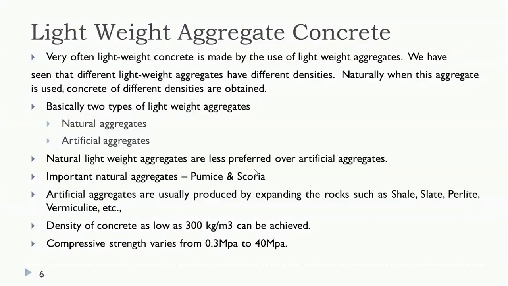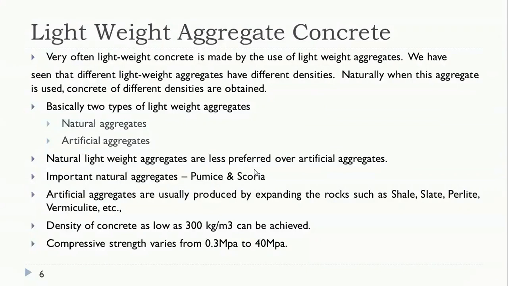In lightweight aggregate concrete, we can achieve a density as low as 300 kg per m cube. We can easily achieve this from lightweight aggregate concrete. Also the compressive strength may vary from 0.3 MPa, that is Newton per mm square, to 40 Newton per mm square.